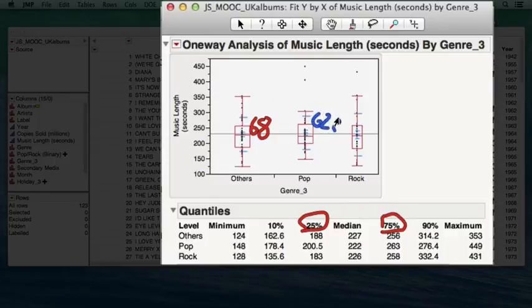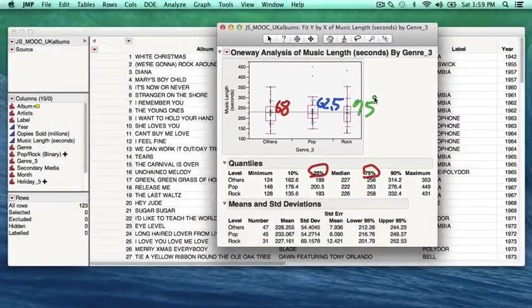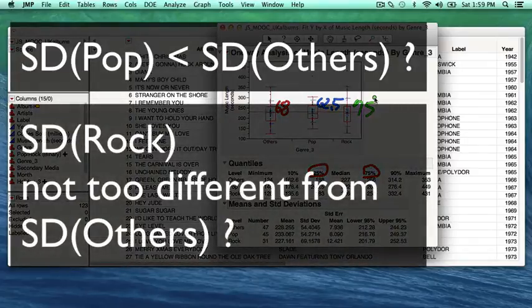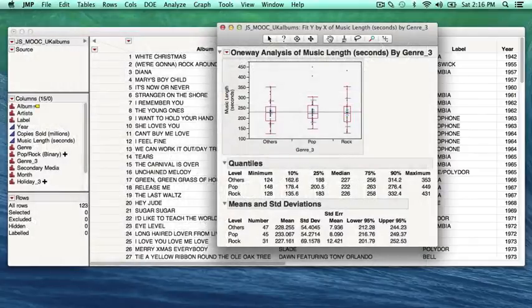62.5 for pop, and 75 for rock. The three interquartile ranges seem to indicate two things. One is that the standard deviation of pop genre music album lengths is less than those of the others, and the rock genre's standard deviation of music length distribution should be more than the other genres, but not by too much. So, why is that not the case in the actual standard deviation?